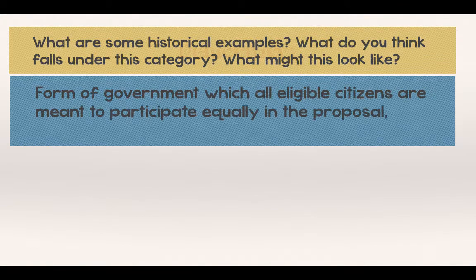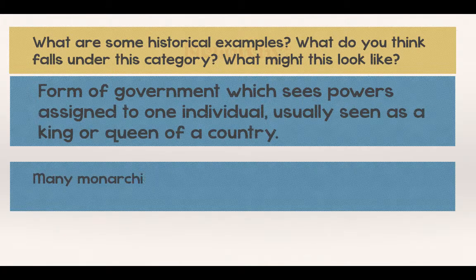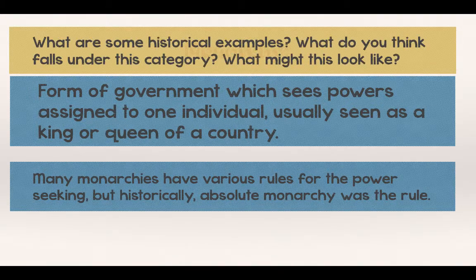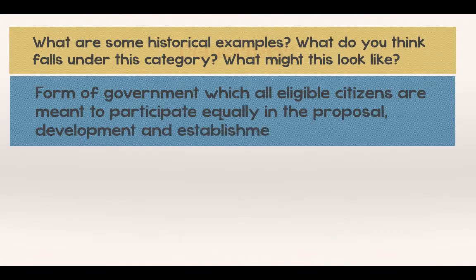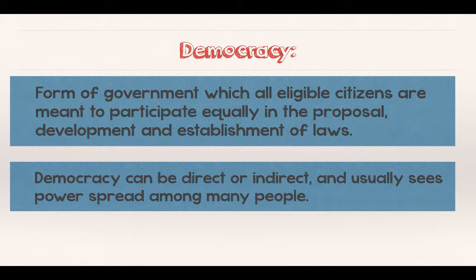Last but not least, we have democracy. It's a form of government in which all eligible citizens participate. Now, eligibility is determined by the people in power. So when this country started, it was white male property owners, and then it became white and black males, and then it became white and black males and females, and finally we start to see that we have almost universal eligibility, but very few participate.